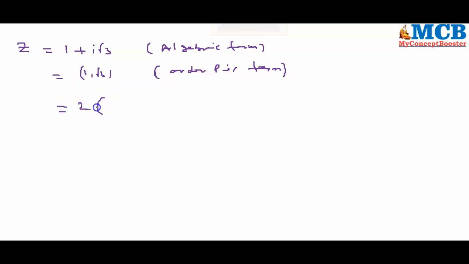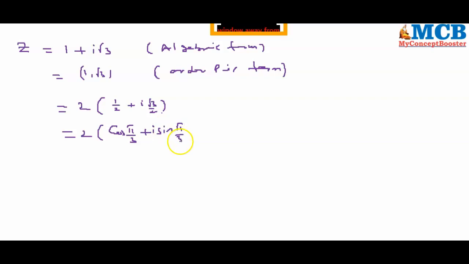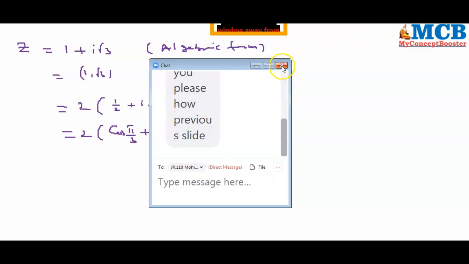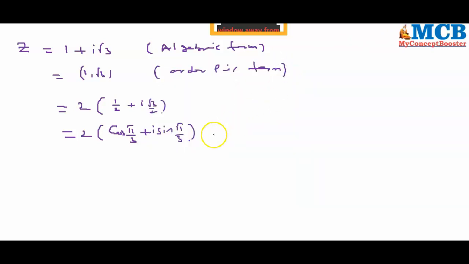The same value I have written as 2 times of 1 by 2 plus i root 3 by 2, which is denoted by 2 times of cos pi by 3 plus i sin pi by 3. This is called polar form. Polar form, you can also call it as trigonometric form.